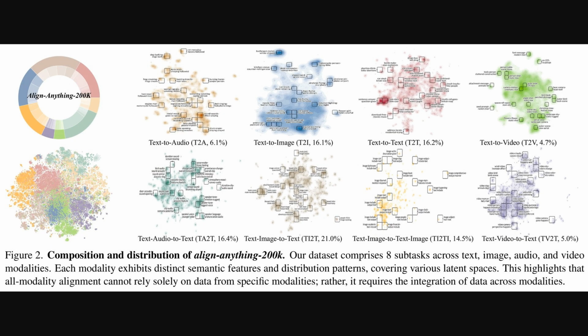So building on that dataset we mentioned, Align Anything 200K, Figure 2 here really breaks down its composition. You can see it covers tasks across text, image, audio, and video. 8 subtasks in total. The plots show how the data points for each modality, like text to audio or text to image, have their own distinct patterns and distributions. What this really highlights is that you need this broad mix of data. Aligning these complex models isn't something you can do by just looking at one specific modality in isolation.